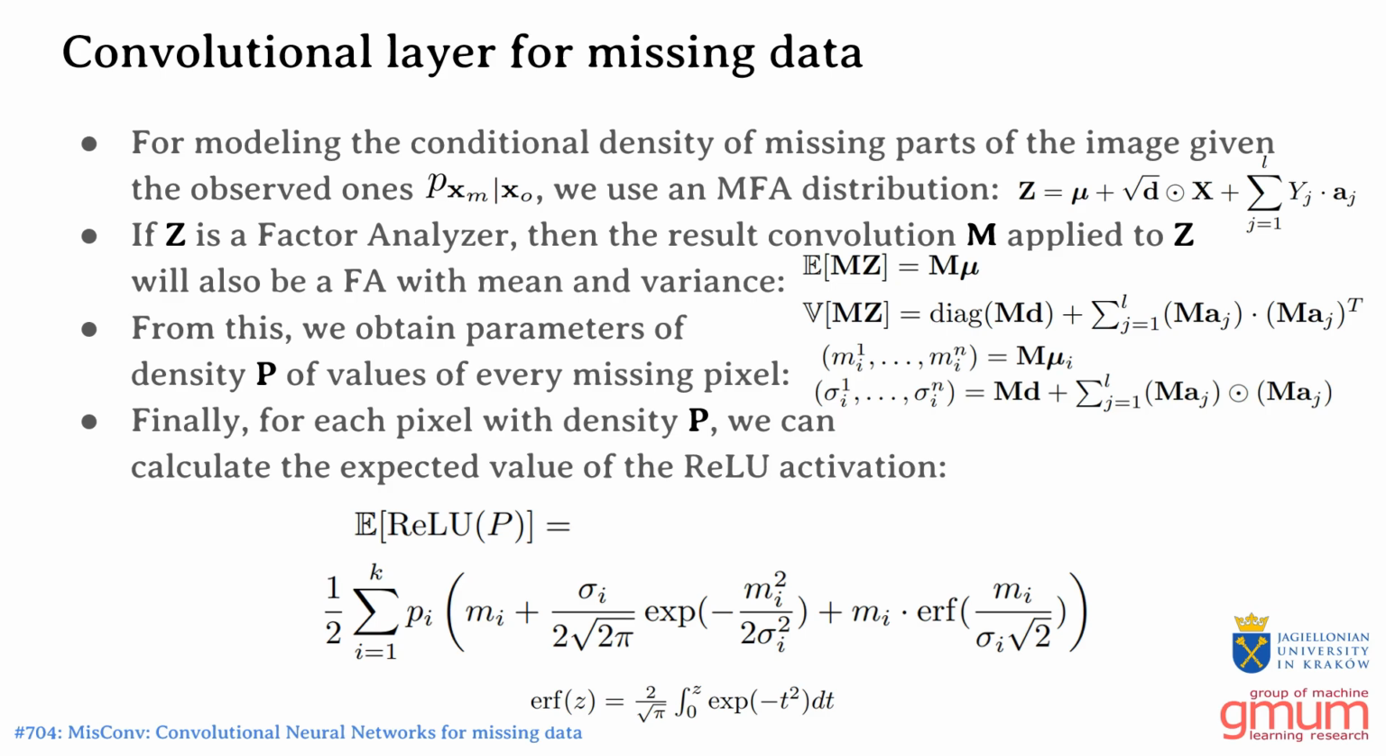Given a random vector z and a linear convolutional operator m, we first calculate the MFA density of m applied to z. Then, we calculate the expected value of ReLU activation applied to mz, obtaining a numerical vector, which can then be processed by the next layers.